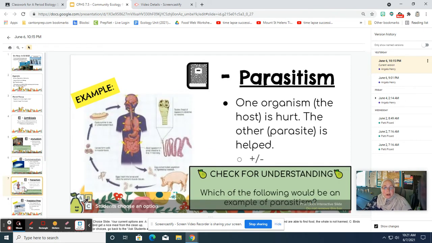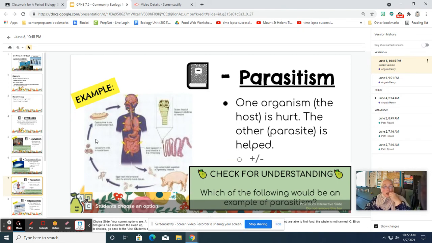The third type of symbiosis we're going to talk about is parasitism. In parasitism, again, one organism benefits, just as is the case with each symbiosis, but the other organism is hurt. When we talk about parasitism, one benefits, and at the same time the other organism, the host of the parasite, is going to be hurt. A great example of this is tapeworms in animals and in humans.